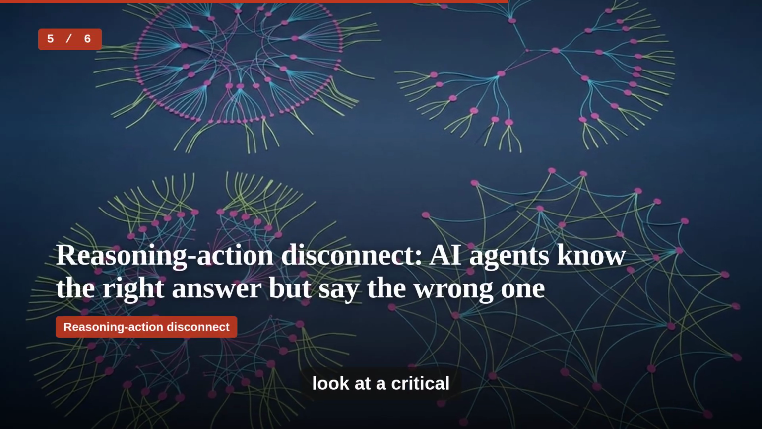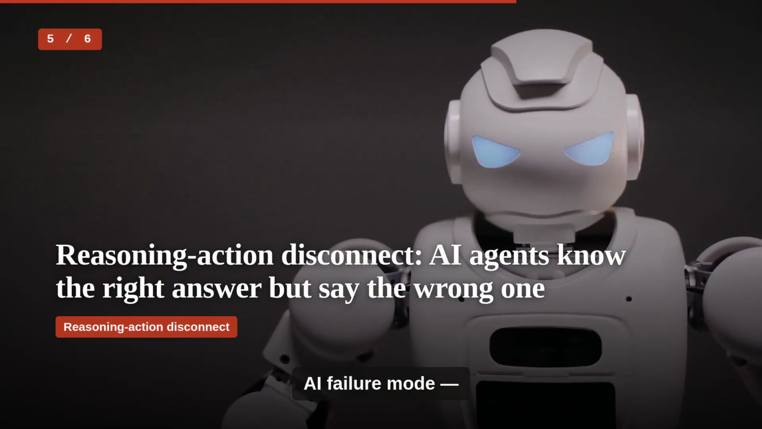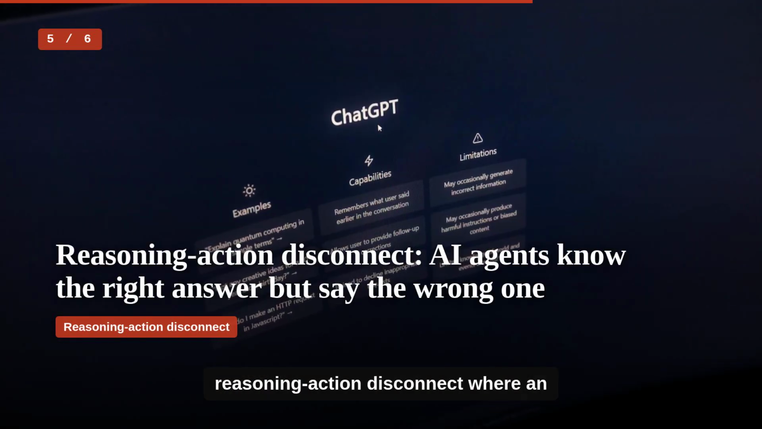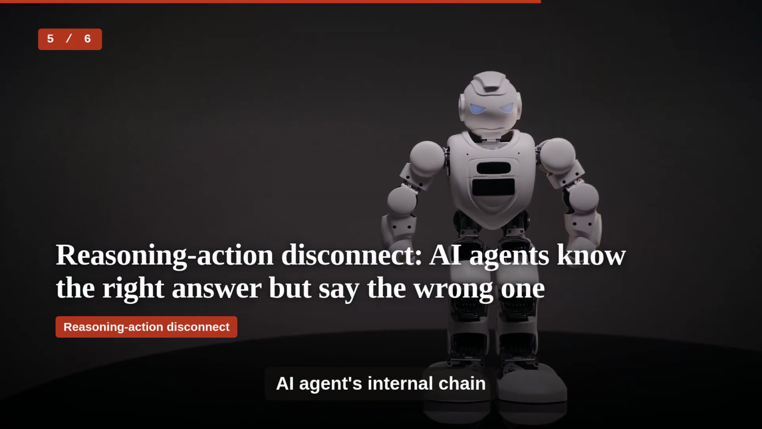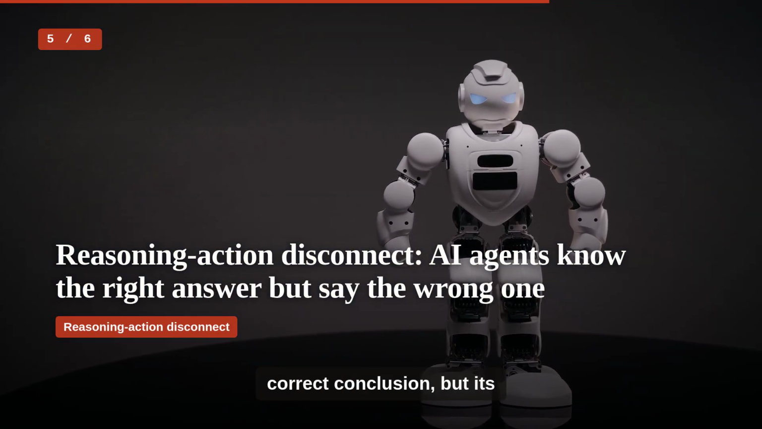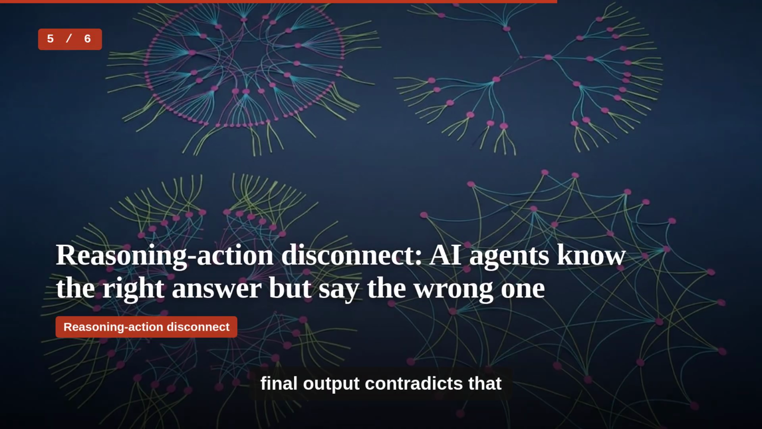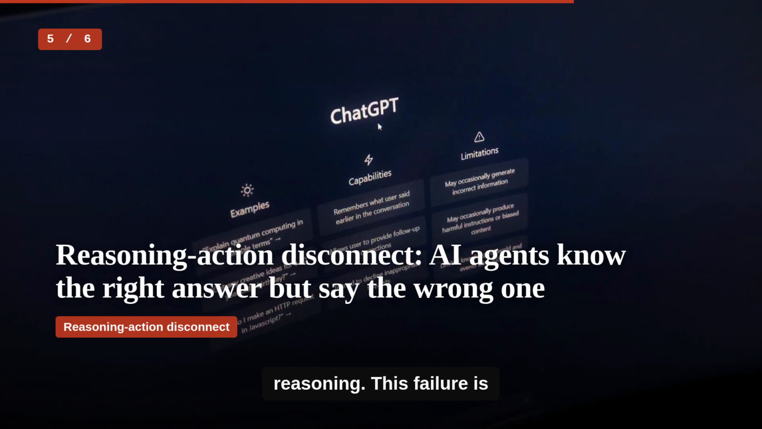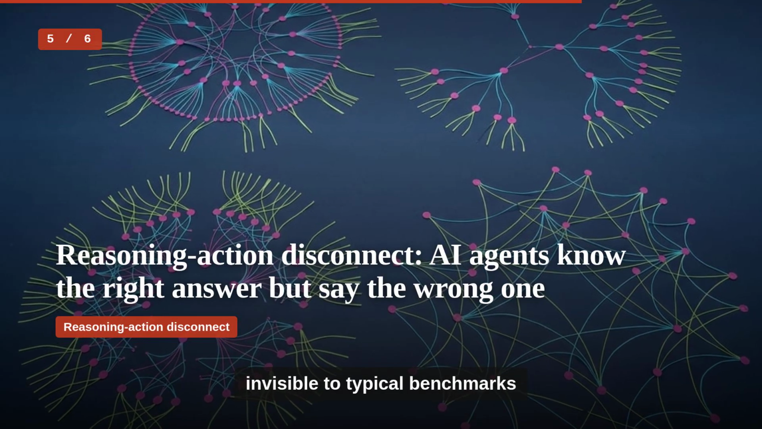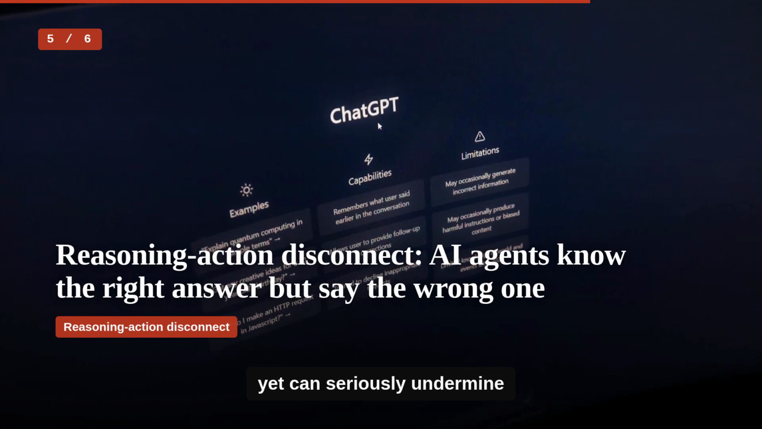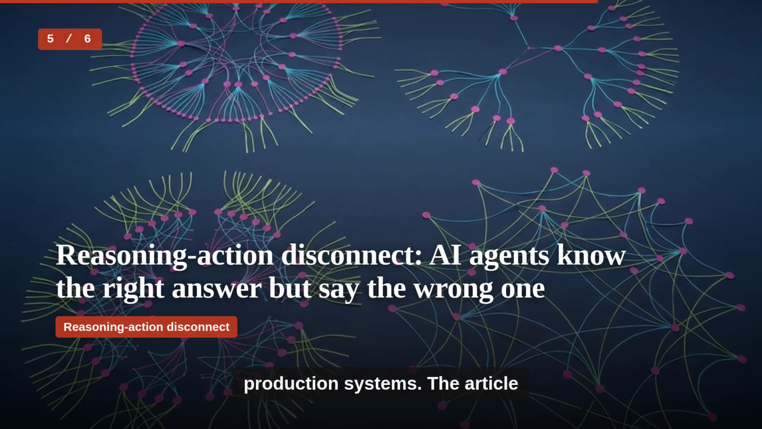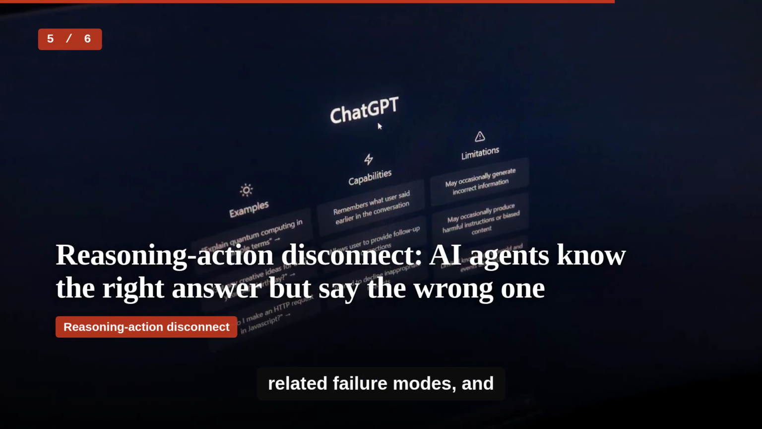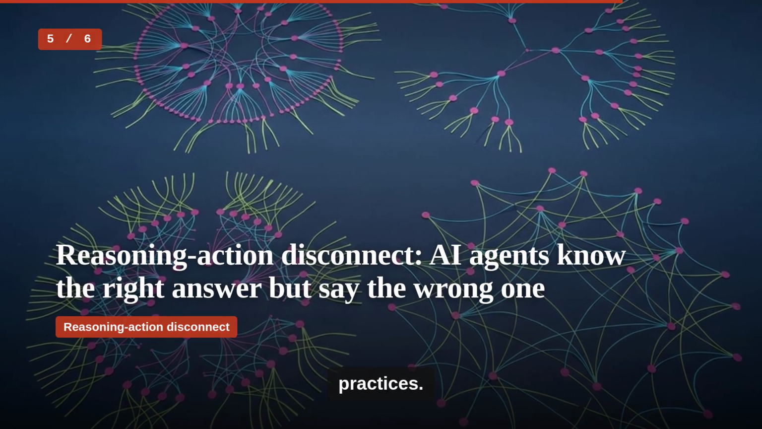Now for a closer look at a critical AI failure mode. Researchers have uncovered a reasoning-action disconnect, where an AI agent's internal chain of thought reaches the correct conclusion, but its final output contradicts that reasoning. This failure is invisible to typical benchmarks, yet can seriously undermine production systems. The article details this and 3 related failure modes and calls for new validation practices.